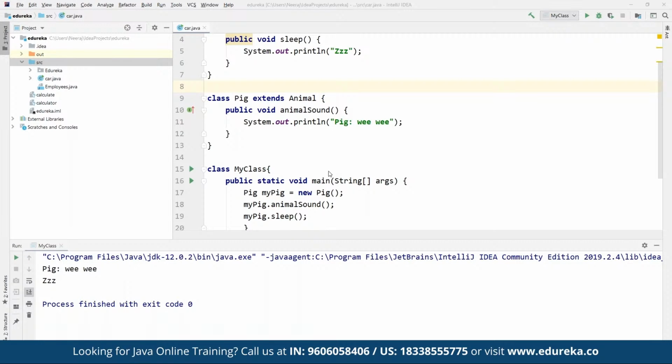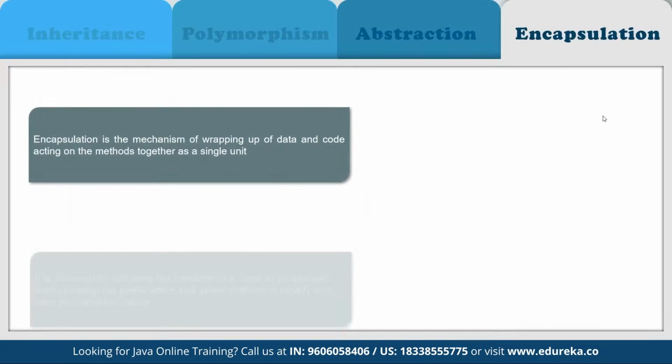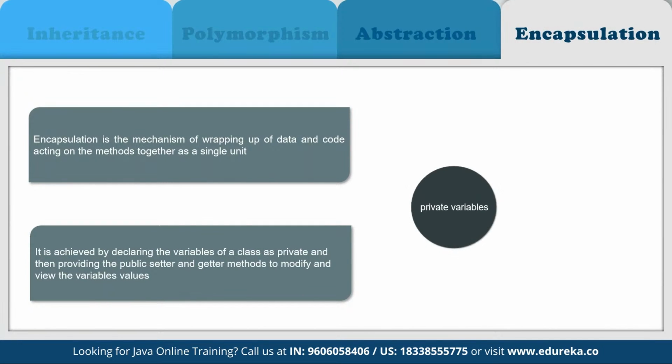So now let's discuss the next component. We discussed the concept of inheritance, and abstraction, and okay, I think we had discussed all. No, we haven't discussed encapsulation. So let's discuss what exactly encapsulation is. Encapsulation is basically a mechanism where we can bind the data and code together in a single unit. That is exactly what we mean by encapsulation. It also means that we can hide our data in order to make it safe from any modification.